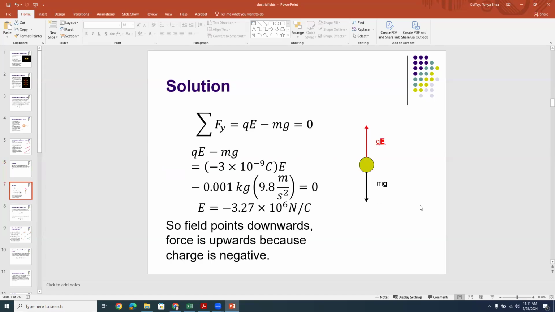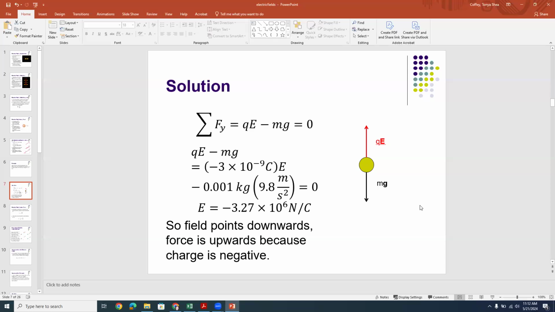All right, so to solve this problem, what you would first do is a free body diagram, which I've shown here on the right. Remember that in a free body diagram, you draw the object and you draw all the forces acting on that object. In this case, we're ignoring anything else and just concentrating on the force due to the field and the force of gravity on the object. Now, gravity, of course, is going to point down, right? And that's going to be mg pointing down.